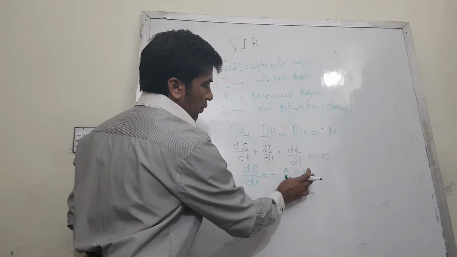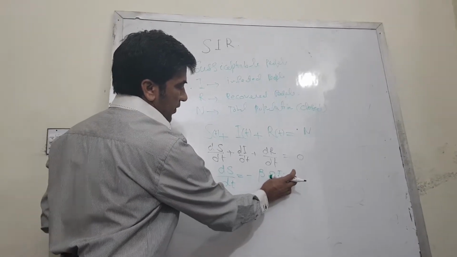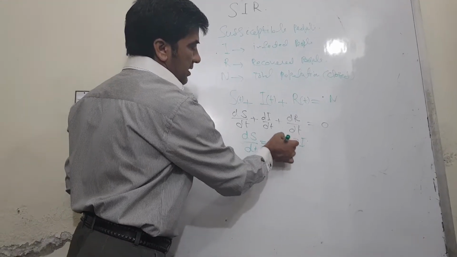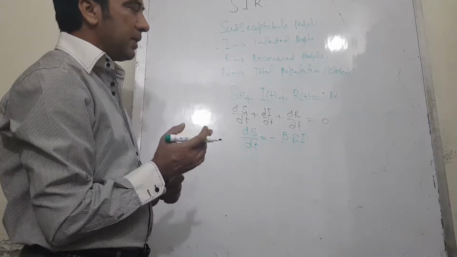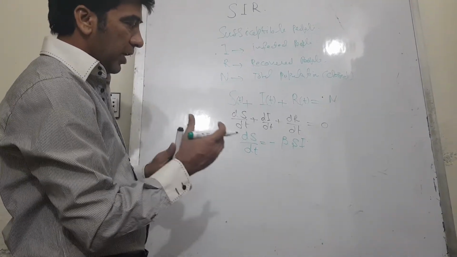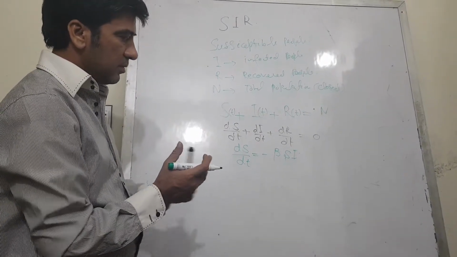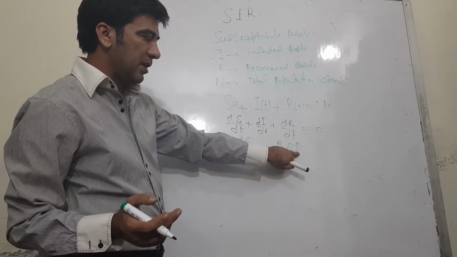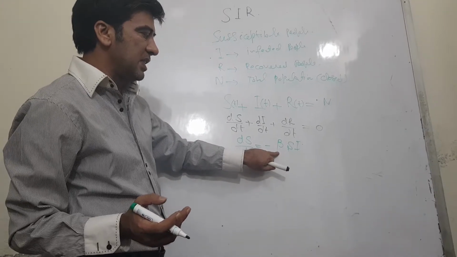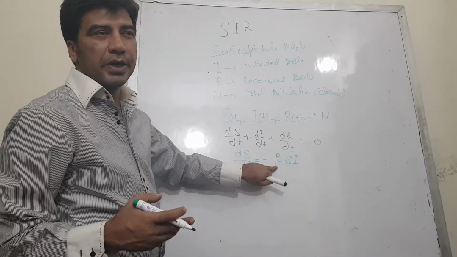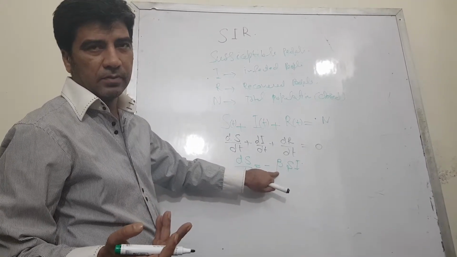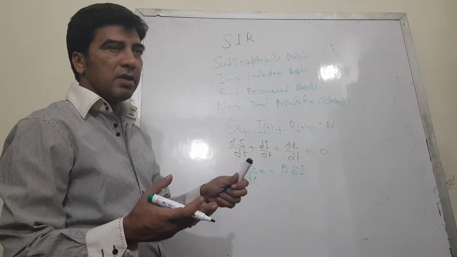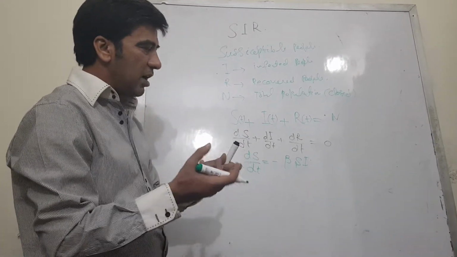The product of susceptible and infected people, and beta is constant, where beta means the number of contacts between susceptible people and infected people, and this beta varies from country to country and region to region, keeping a particular area in mind.